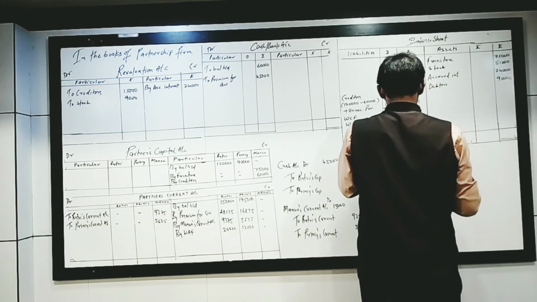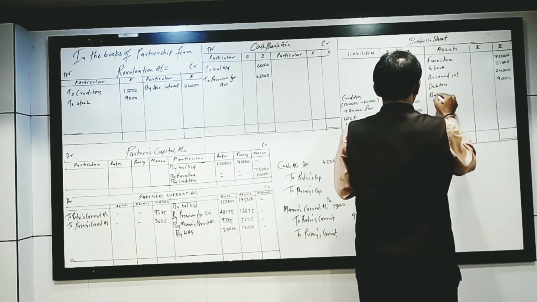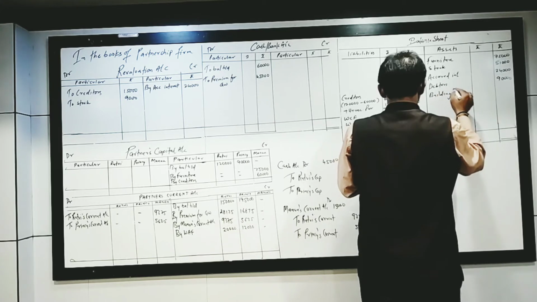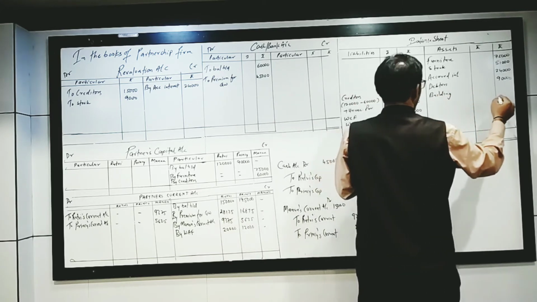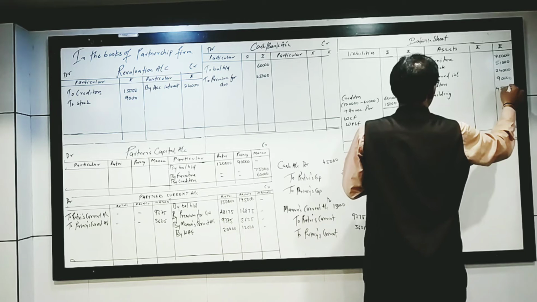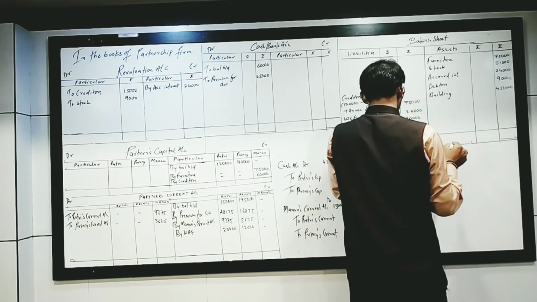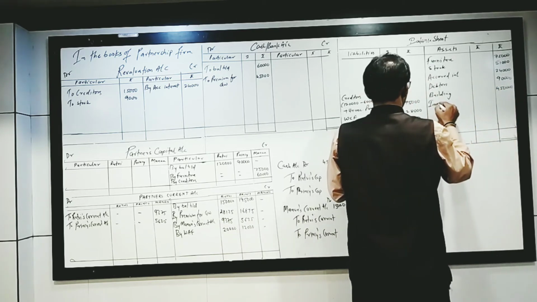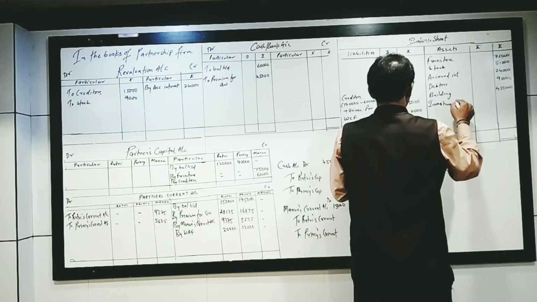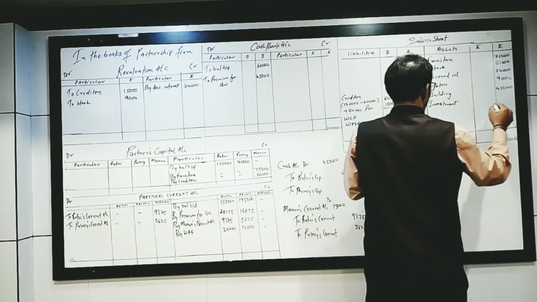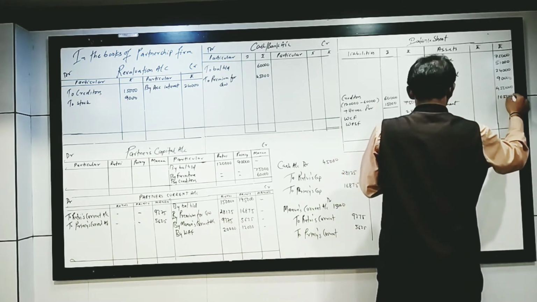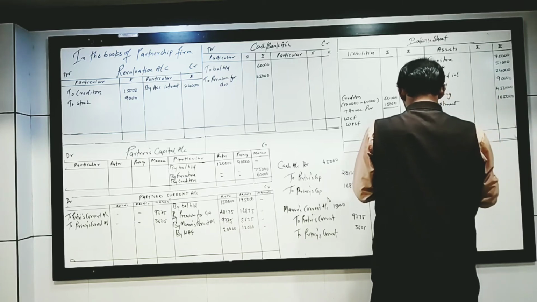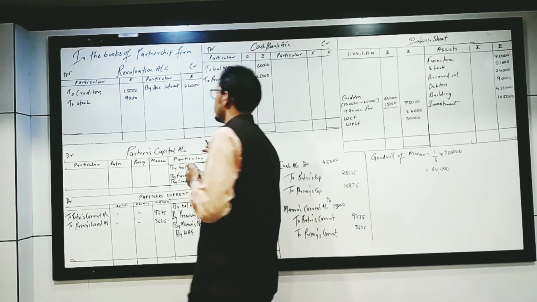Stock is already done. Building on the asset side: we'll copy the same amount, whatever is given in the balancing part, 4,50,000. Investment, the same amount, 1,05,000. Now we will close the accounts.